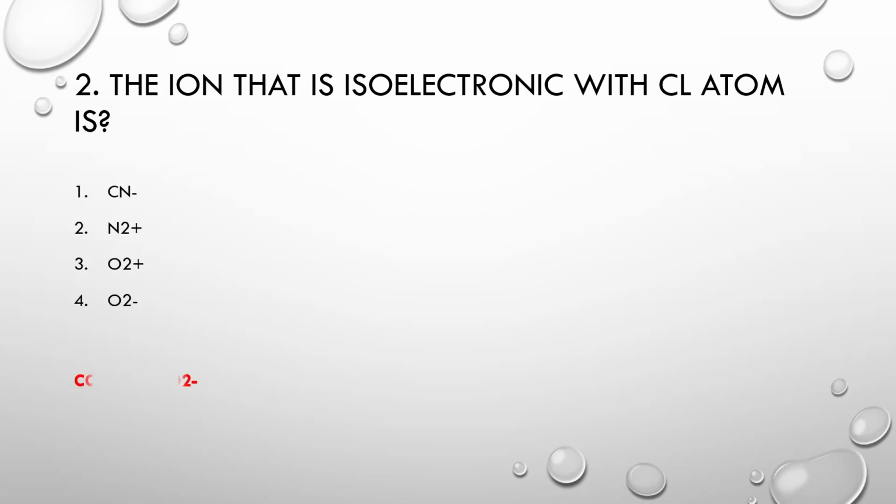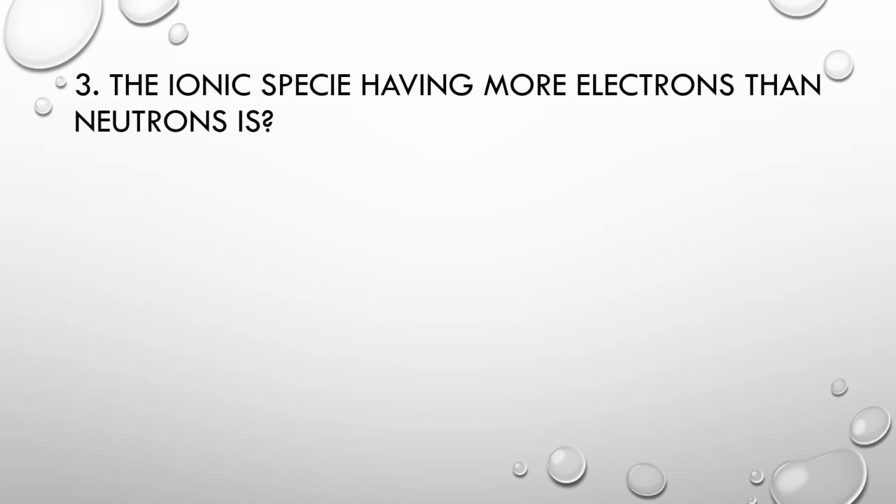The correct answer is O2 negative. MCQs number 3: The ionic species having more electrons than neutrons is number 1 Mg2 positive, number 2 O2 minus, number 3 Na positive, number 4 fluoride minus. Correct answer is O2 negative.